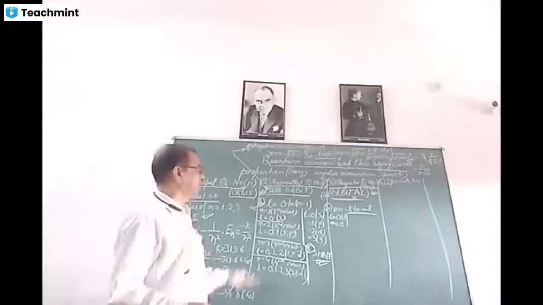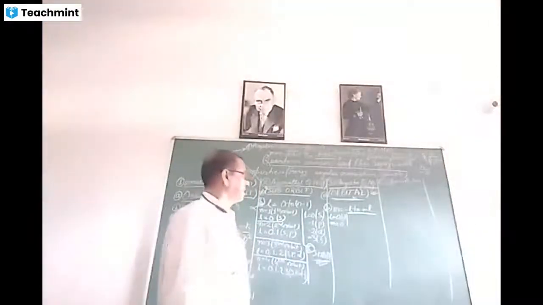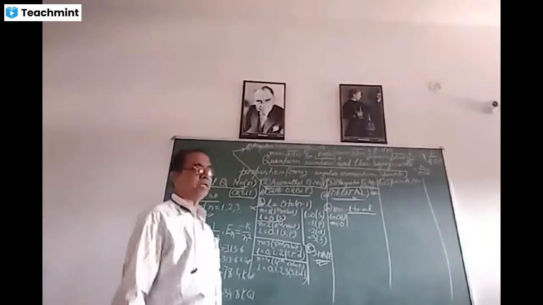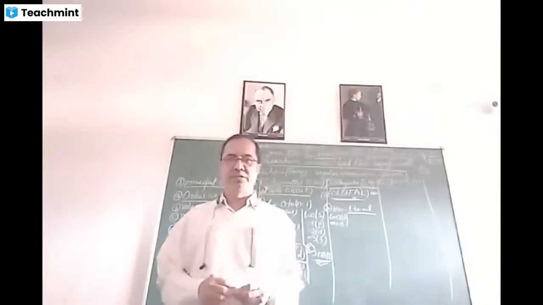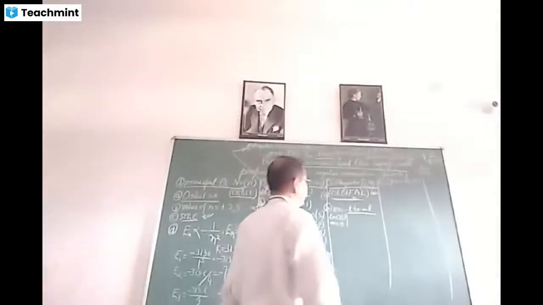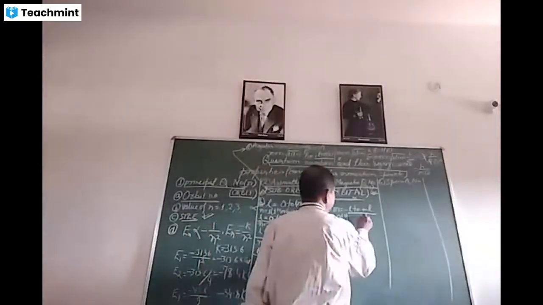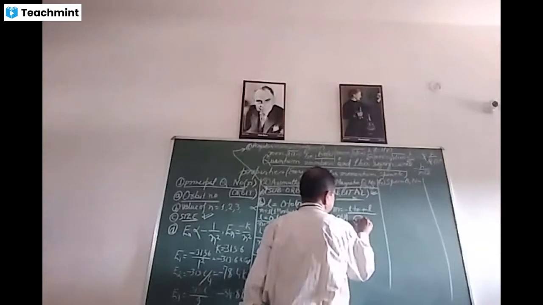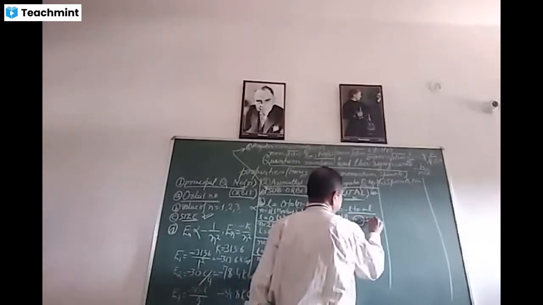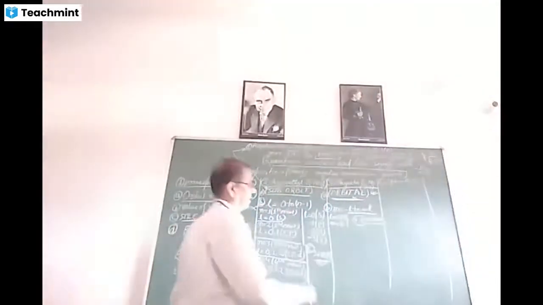It means that the suborbit is itself the orbital. And this is directionless. M is equal to 0 means it has got no direction. And which geometrical shape has no direction? You know very well. The geometrical shape which has no direction is spherical. Hence, the shape of S orbital is spherical.